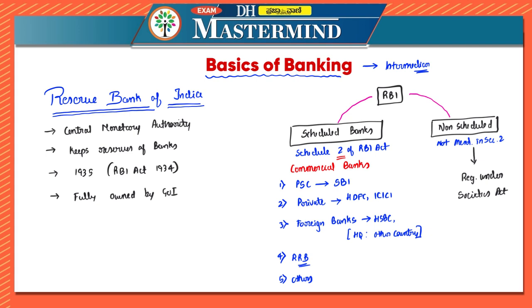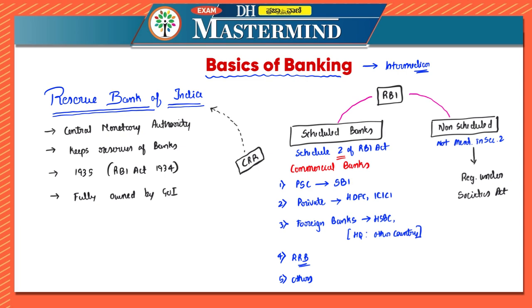In case of a scheduled bank, it is mentioned under the Second Schedule, and because they are listed there, they have to maintain the cash reserve ratio with the Reserve Bank of India itself.